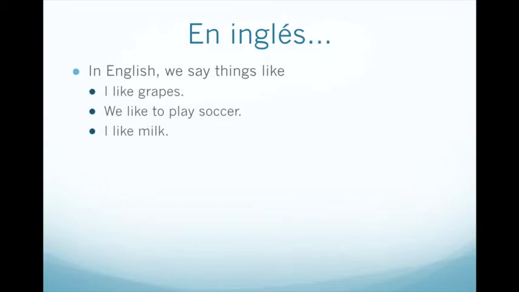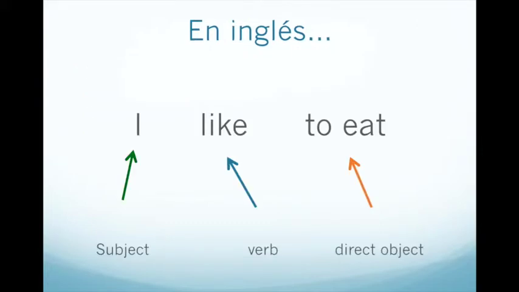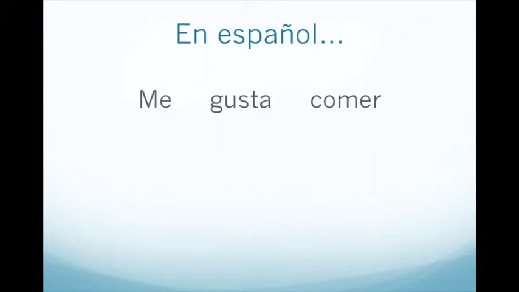Beginning with the verb gustar, we have to remember that in English we say things like I like grapes, we like to play soccer, and I like milk. Where I am the subject, liking is the verb, it's what I'm doing, and then finally, in the example I like to eat, eating is the direct object, it's what I like to do.